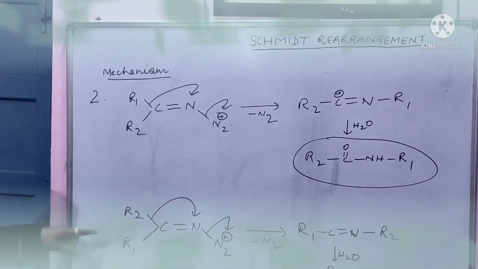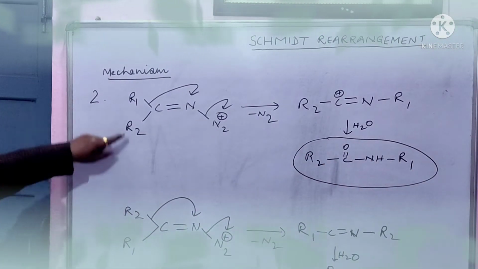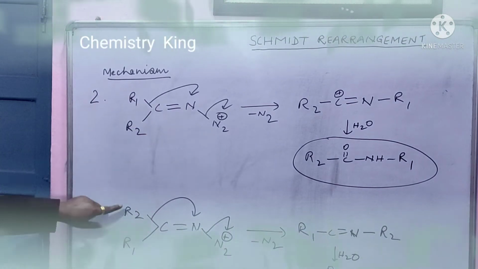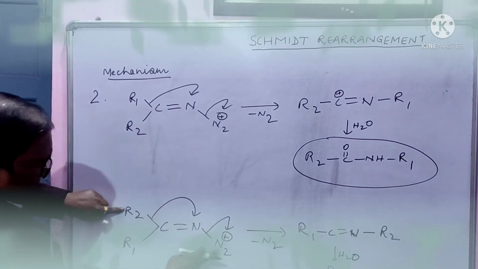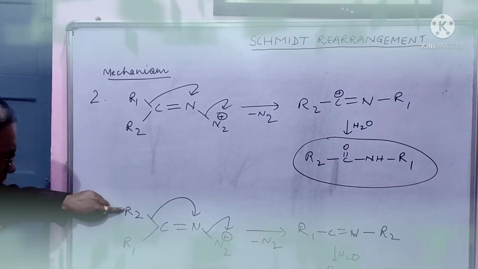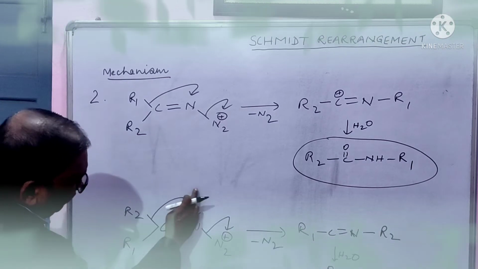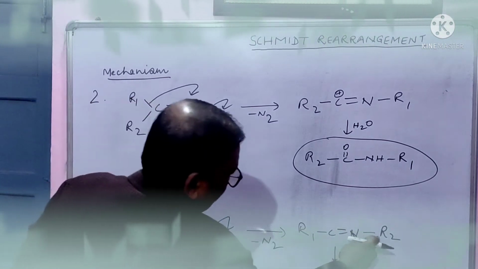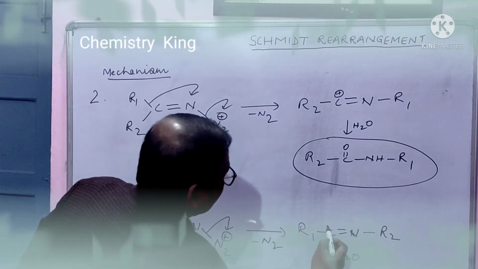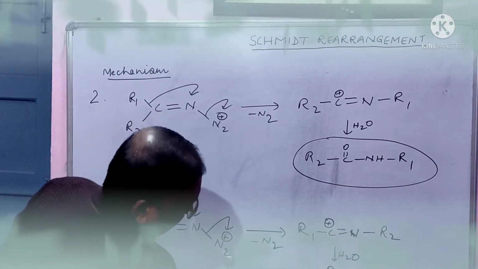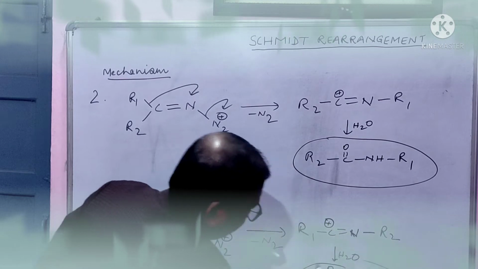Okay. Now here R1 is anti to the diazonium nitrogen, and here R2 is anti to this diazonium nitrogen. Nitrogen gas will be eliminated and this R2 will migrate here, leading to this. And when water will attack here, you will get this amide.